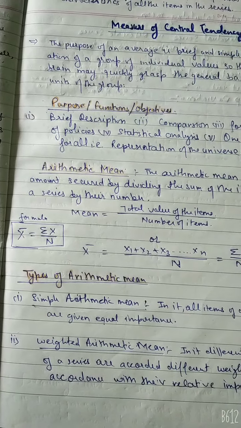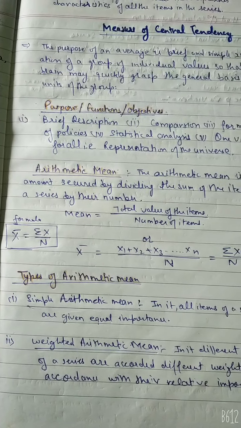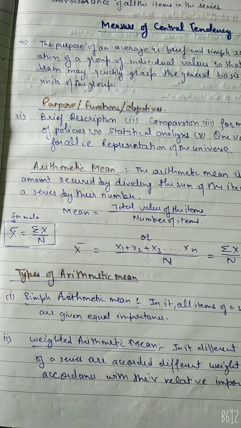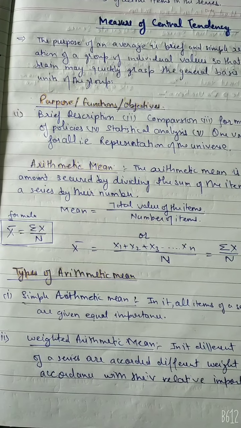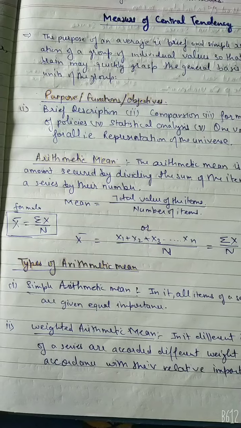And the types of arithmetic mean: the arithmetic means are of two types, simple arithmetic average or mean, and second is weighted arithmetic mean.